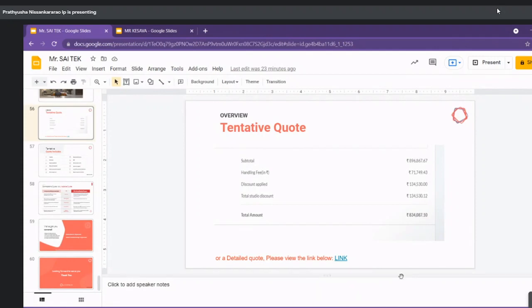Basically, most of the builders will provide granite or quartz, so we didn't include it in that. No issue. So overall, I will do the changes you have mentioned, and I will share the design again. Okay.